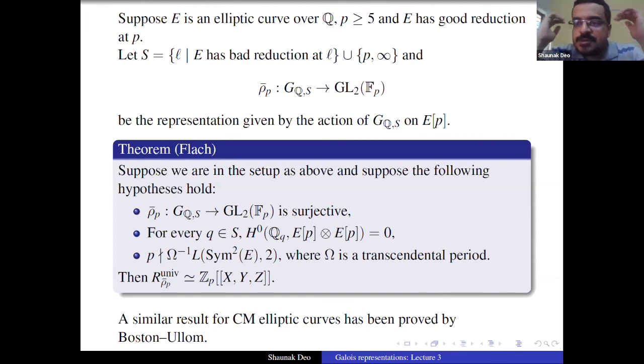I mean, we first need to know that the representation is still irreducible, right? Otherwise, you cannot talk about a deformation ring in Mazur's sense. But then things can be tricky, because there's no general result as such. You have to go case by case. If there is a representation where the map is not surjective, you have to check properly. And I think in the second case, if that doesn't hold, then you get an obstruction for sure. I'm pretty sure about that.